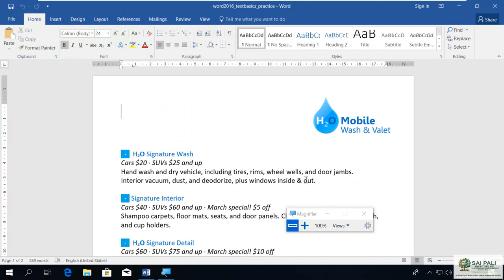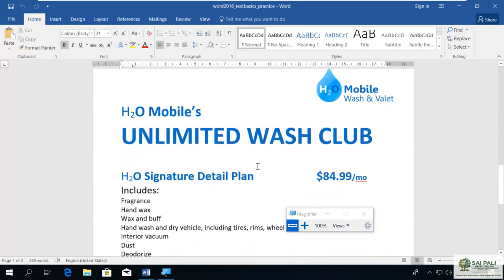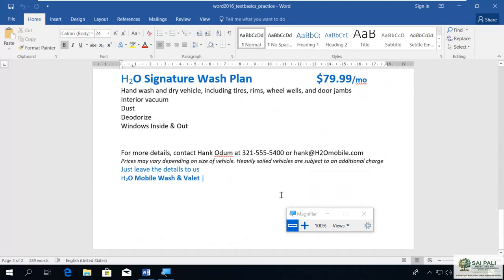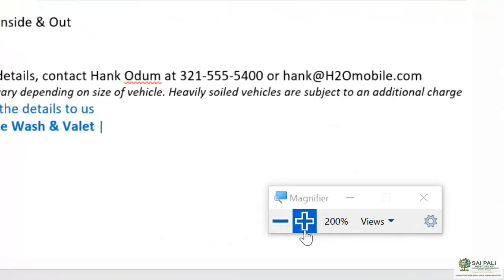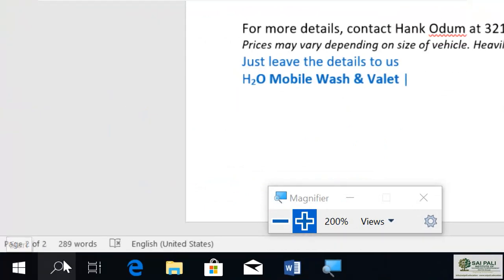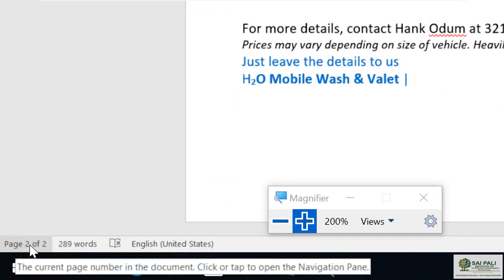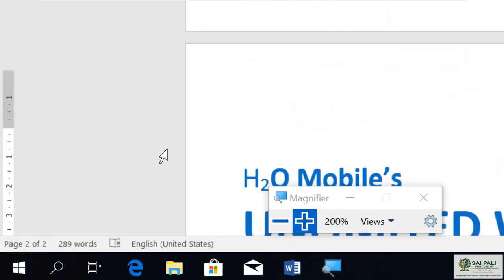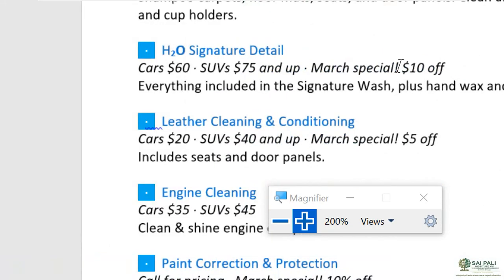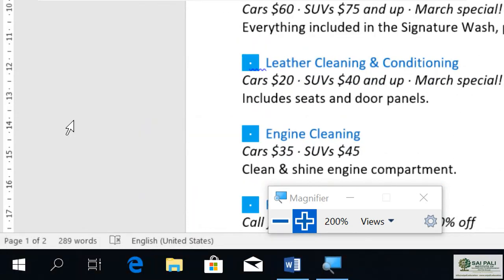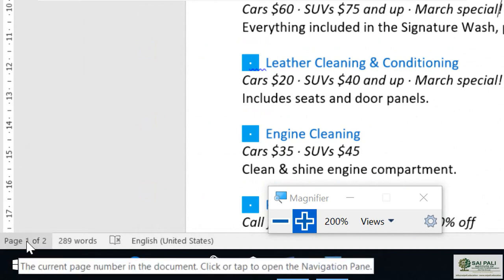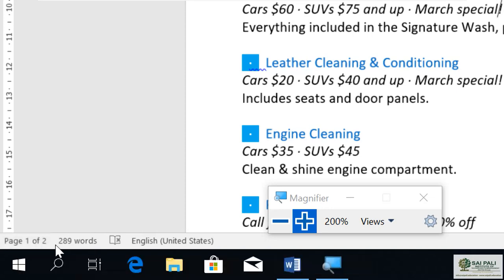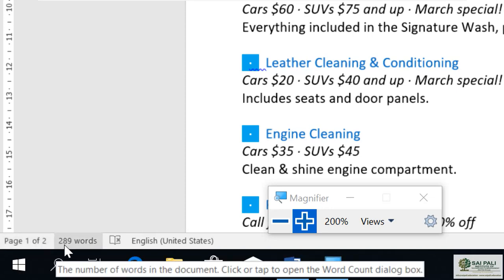Now it has opened this document which contains some data. And how many pages do I have in this document? In the bottom left side, I see Page, and I have 2. I'm on page 2. If I move to page 1, you can see right now I'm on page 1 of 2. That means in total I have 2 pages and I'm on page 1, and in total I have 289 words.